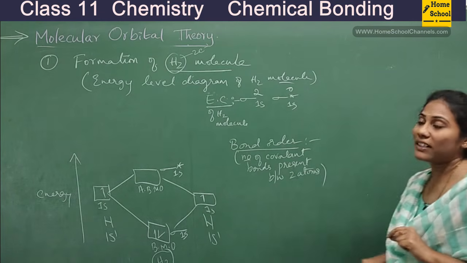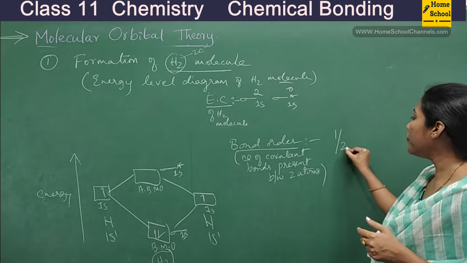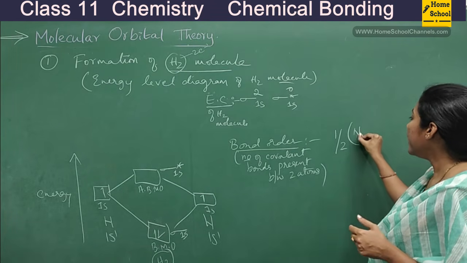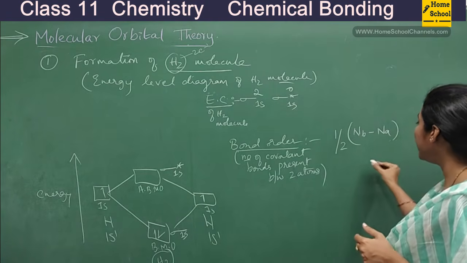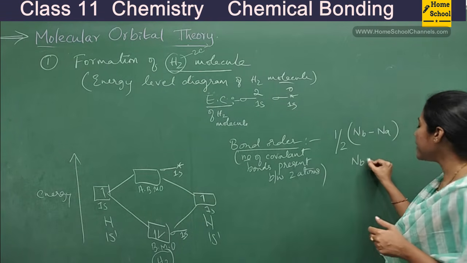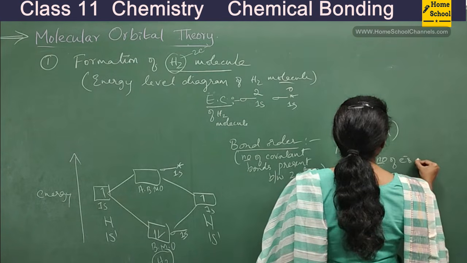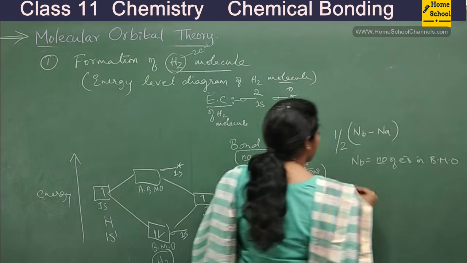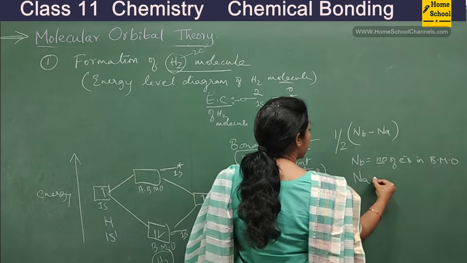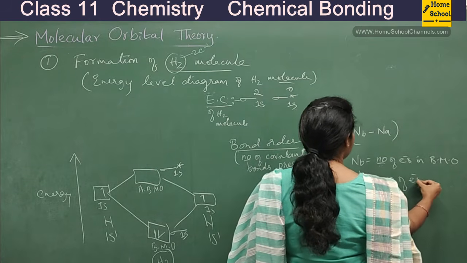For that we have a formula: half into NB minus NA. What do we mean by NB here? NB is equal to the number of electrons in bonding molecular orbitals. NA is nothing but the number of electrons in anti-bonding molecular orbitals.